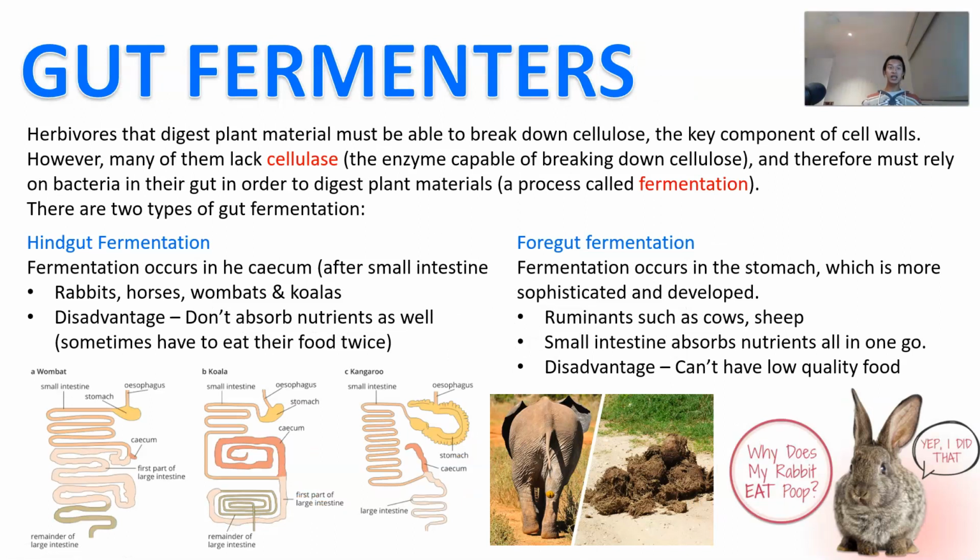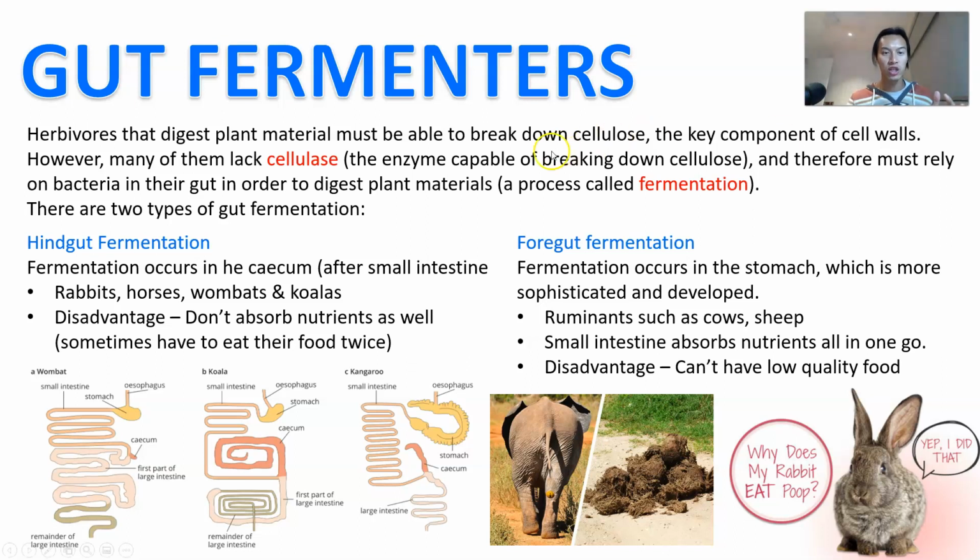Now, in particular, we're going to hone in on the herbivores, because they're really fascinating in the way they digest food. Herbivores are not naturally good at digesting plant material, so they actually need a bit of assistance. The reason for that is because a lot of plant material contains cellulose, which is a type of complex sugar, and cellulose contains lots and lots of difficult sheets of glucose, which are really hard to break up.